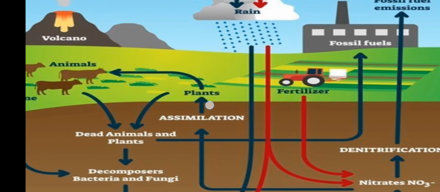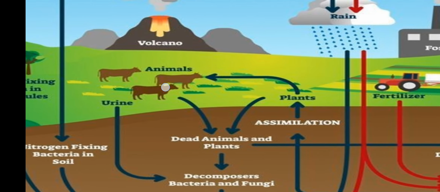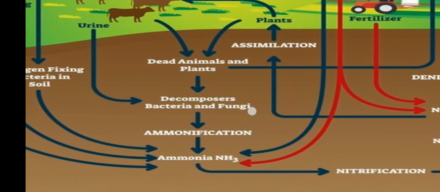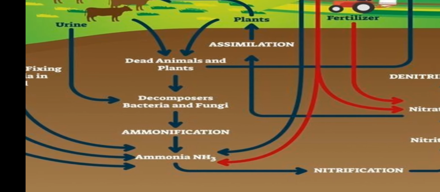In this step, plants are eaten by the animals. Animals urinate. Urine contains nitrogenous compounds. If we want to deplete excess nitrogen from our body, the best way is urination. Urination is a process in which we expel different toxic compounds from our body. The urine goes back to the decomposers. Bacteria and fungi absorb it in the assimilation process.